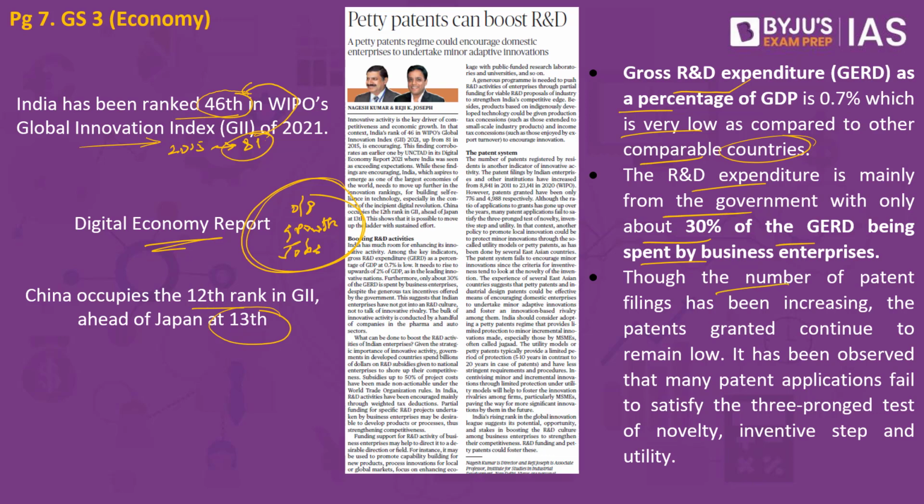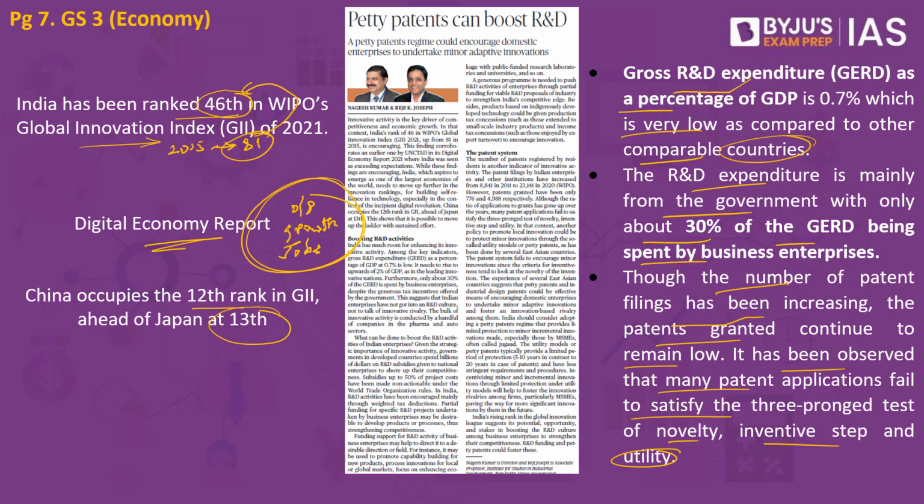Though the number of patent filings has been increasing, the patents granted continue to remain low. It has been observed that many patent applications fail to satisfy the three-pronged test of a patent, which is novelty, inventive step as well as utility. So when we speak about patents, the article goes on to say that this is an exclusive right that is given to an individual for about 20 years. So that particular person who has invented will be able to exclusively produce that product for about 20 years.